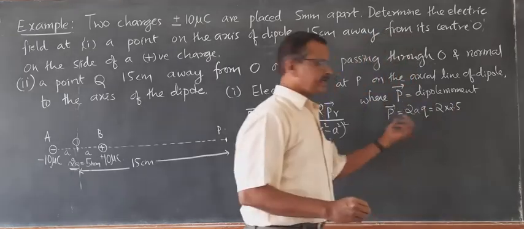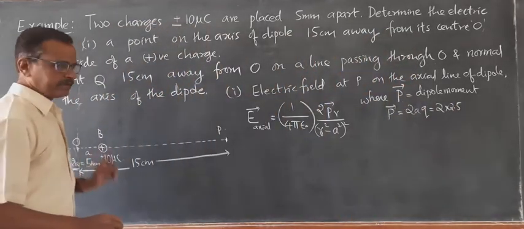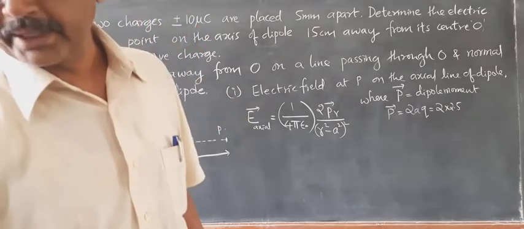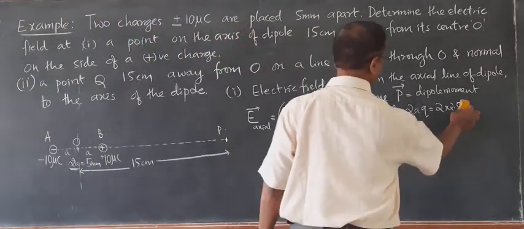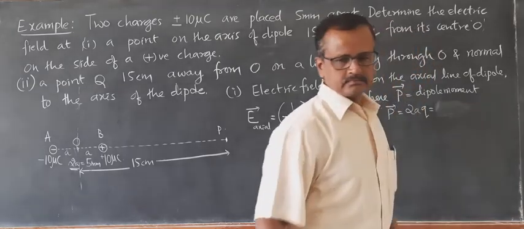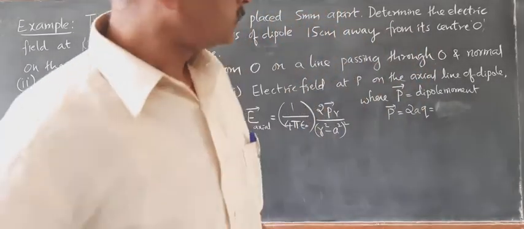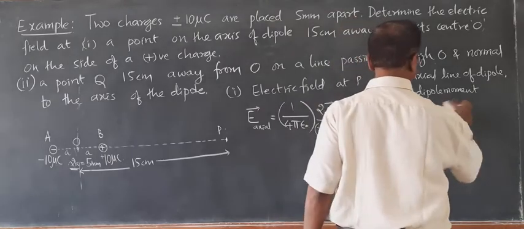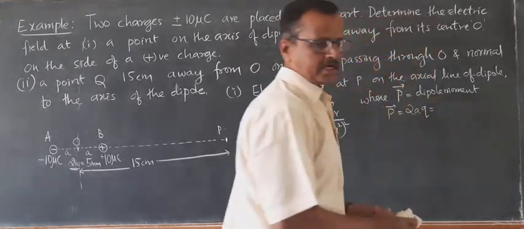where 2a is 2 into 2.5, that is, 2a is 5. Directly you can write 2a is 5, you need not write 2 into a. So you can write 5 times the charge.